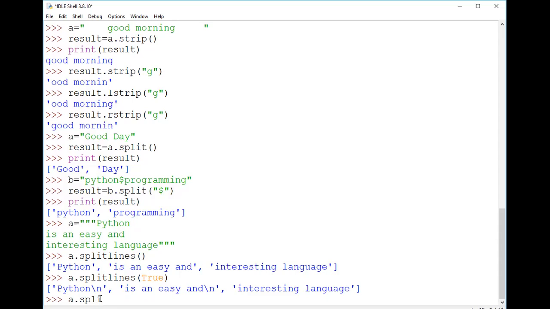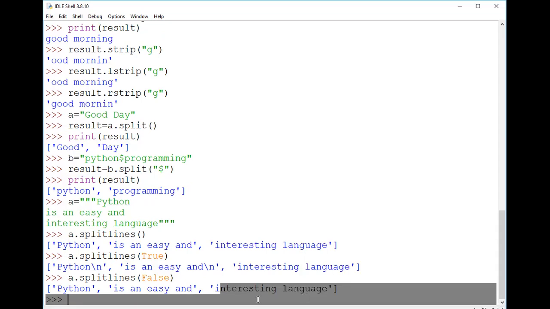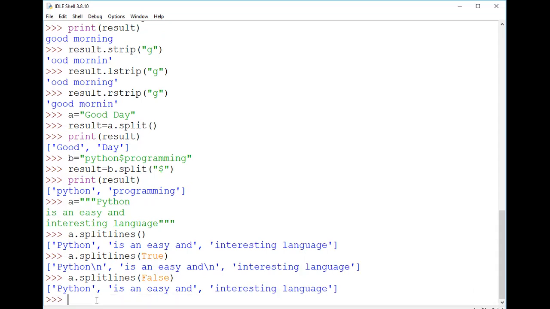So here I'm writing splitlines, and in this one I'm writing False. You can see that this False behaves like the default, so only Python is an easy and an interesting language is there. So in this way splitlines works.